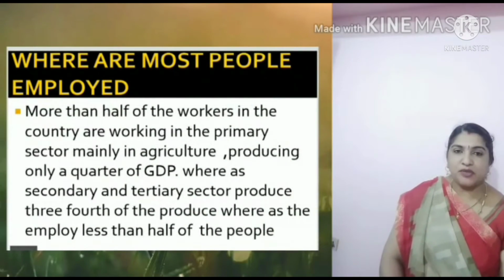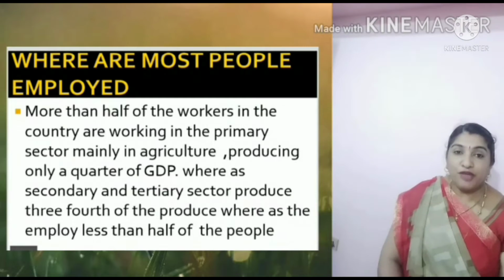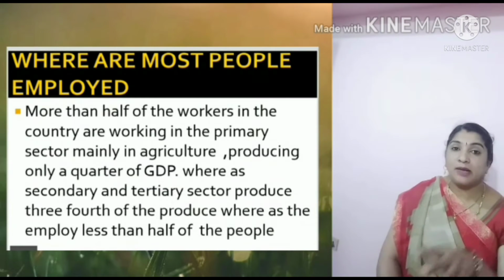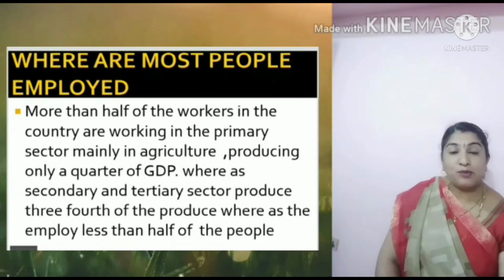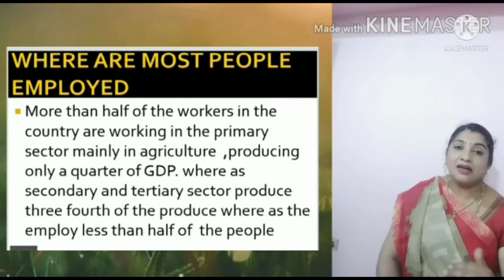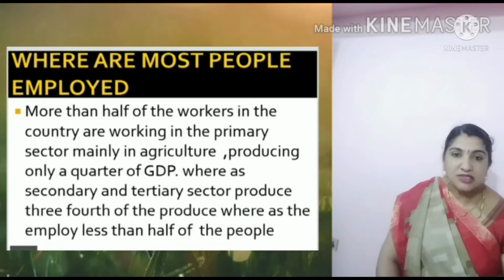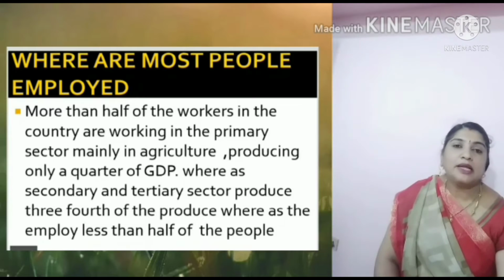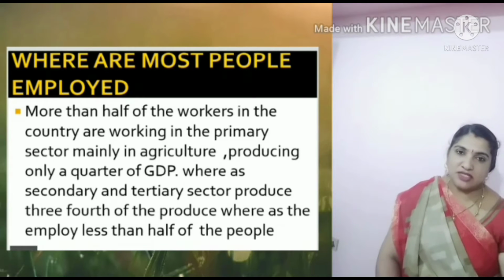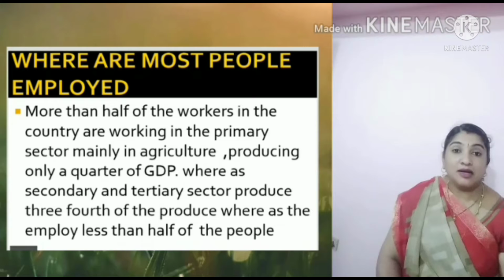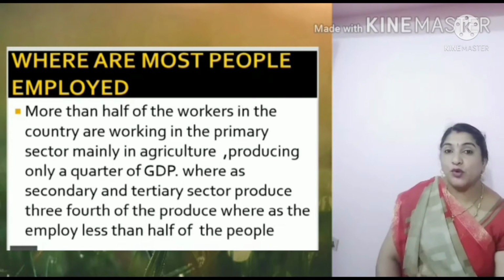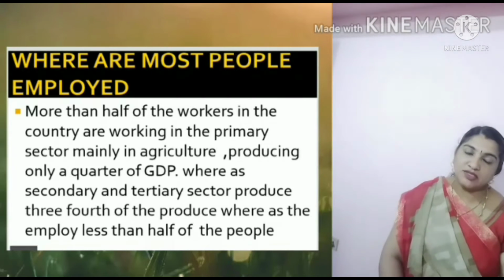So the next concept we need to learn is where more people are employed. We know that more people are employed in the primary sector. But here one thing we need to understand: more people are employed in the primary sector, but the country is earning only one-quarter of the GDP from this primary sector. Fewer people are employed in the secondary as well as tertiary sector, but the country is earning three-quarters of the produced GDP from these sectors.